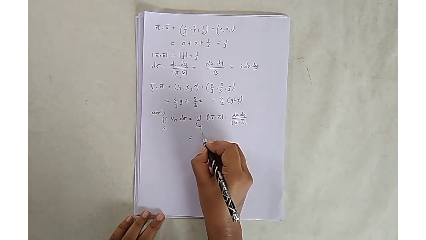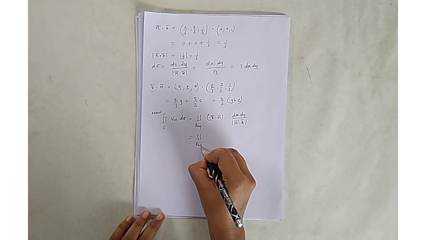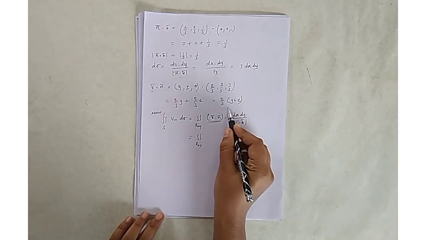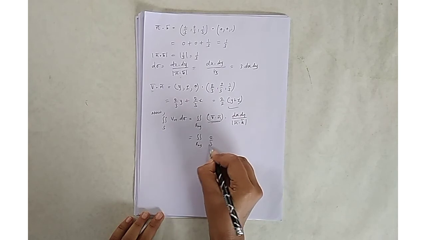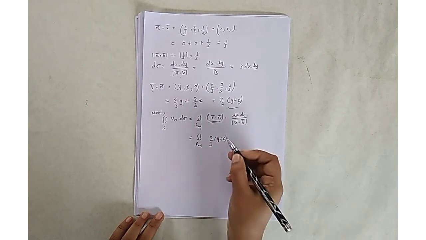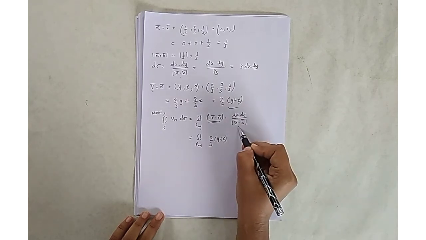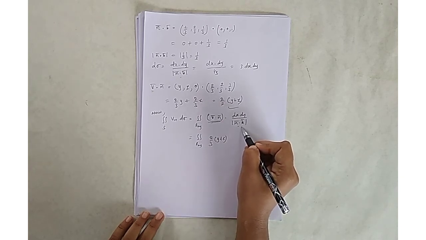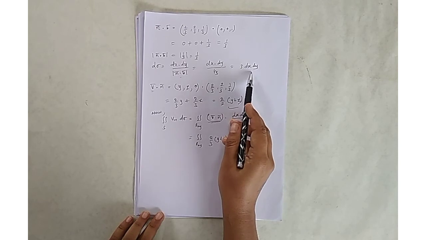Putting all these values, v bar dot n bar is 2 by 3 (y plus z), and dx dy upon the absolute value of n bar dot k bar is 3 dx dy.